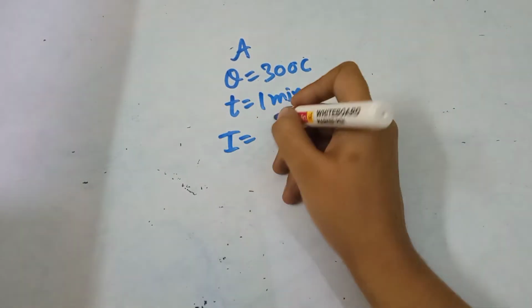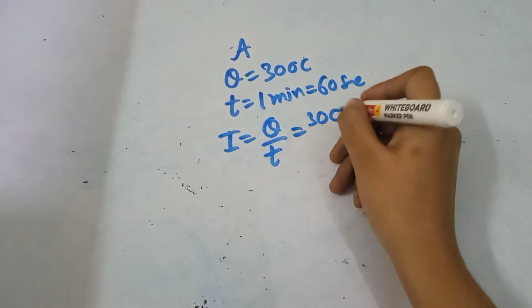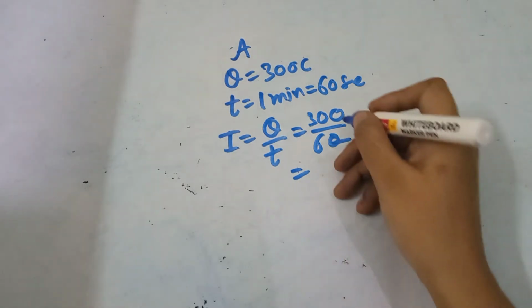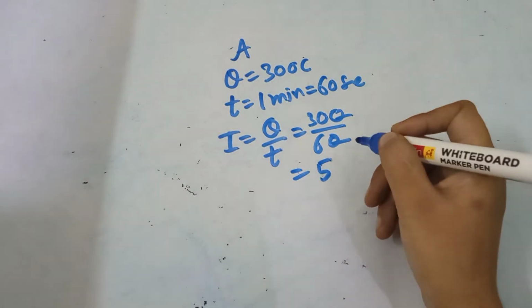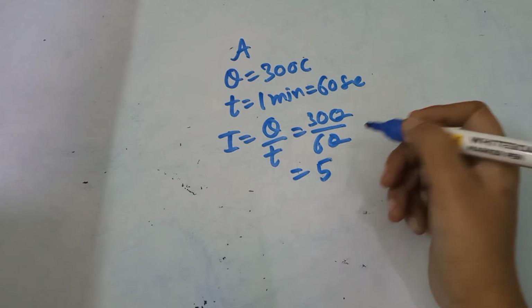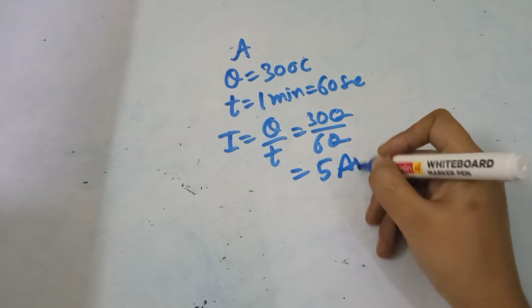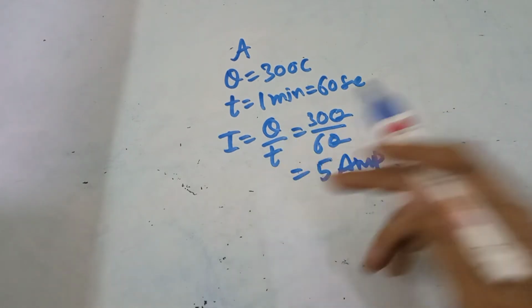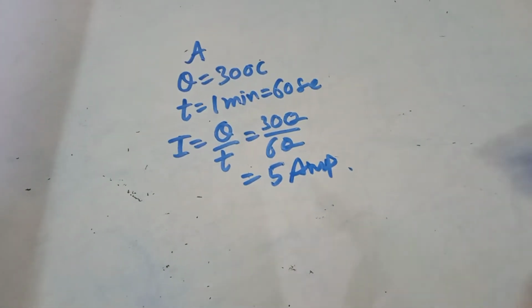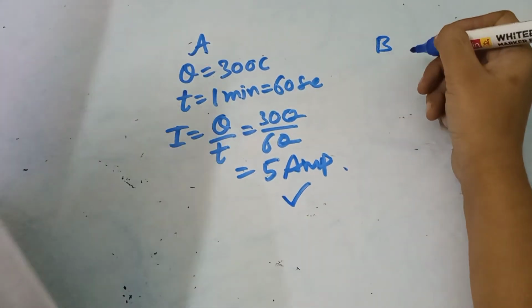So I is equal to Q by T is equal to 300 divided by 60, which is equal to 5 ampere. So student A did the right calculation. Let us check what student B did.